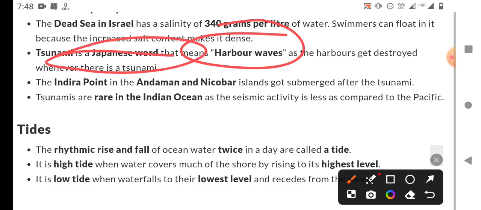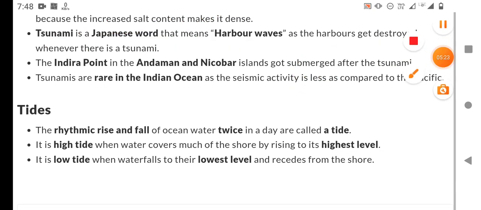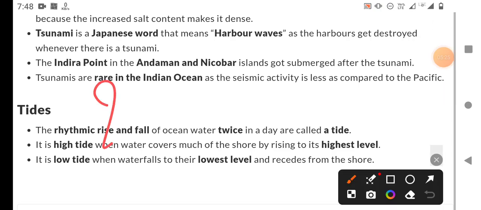Indira Point in the Andaman and Nicobar Islands got submerged after the tsunami, because in December 2004, on 23rd or 24th December, a tsunami came in the Andaman and Nicobar Islands, and various Nicobarese tribes were wiped out or killed by this tsunami.